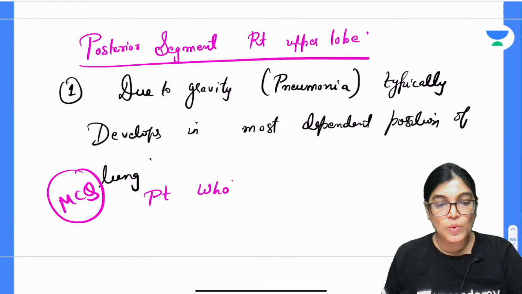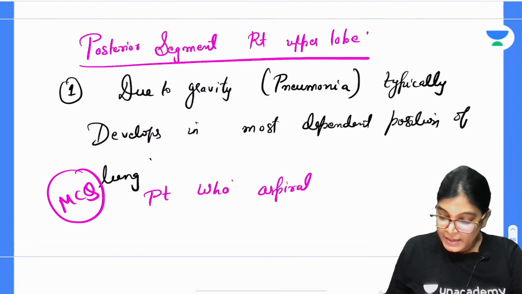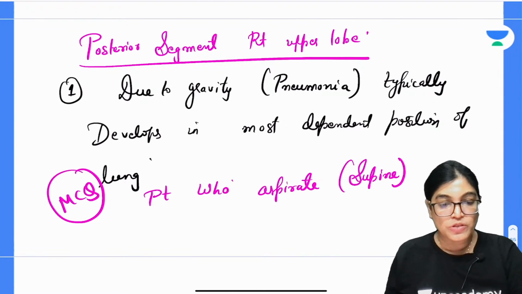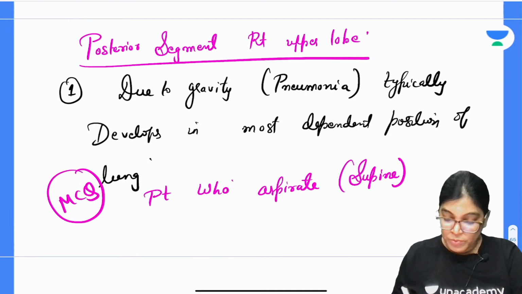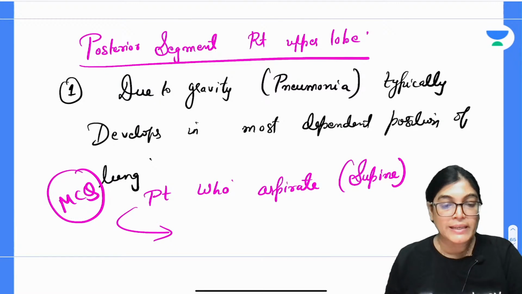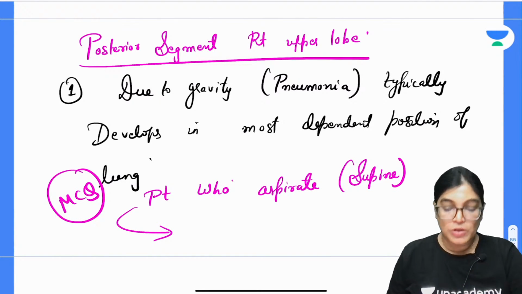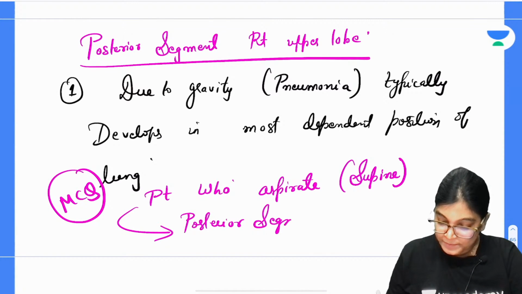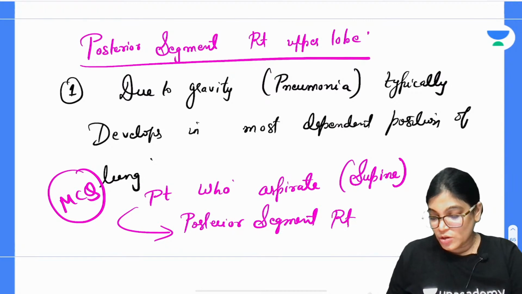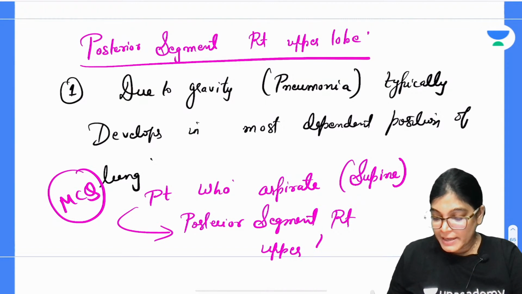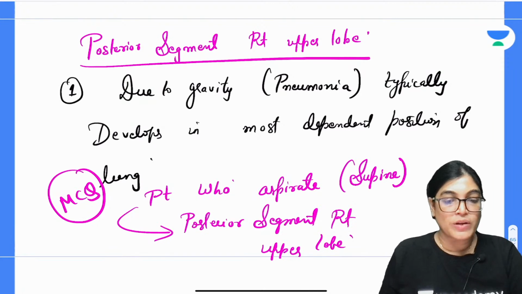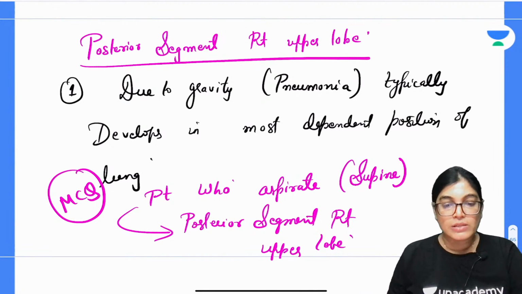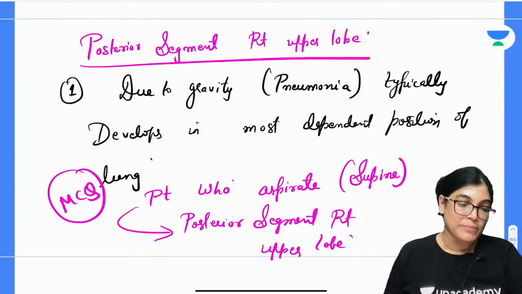The patient who aspirates in supine position. This was mentioned in the MCQ that the patient was in supine position. So whenever the patient is in supine position, the most important involvement of the segment is the posterior segment of the right upper lobe. Your doubt may be why right upper lobe. So my dear aspirants, actually there is the right upper lobe, and sometimes the involvement will be the superior segment of the lower lobe.